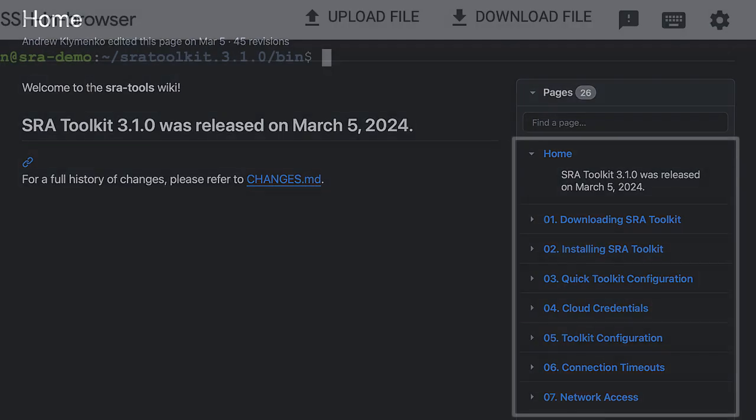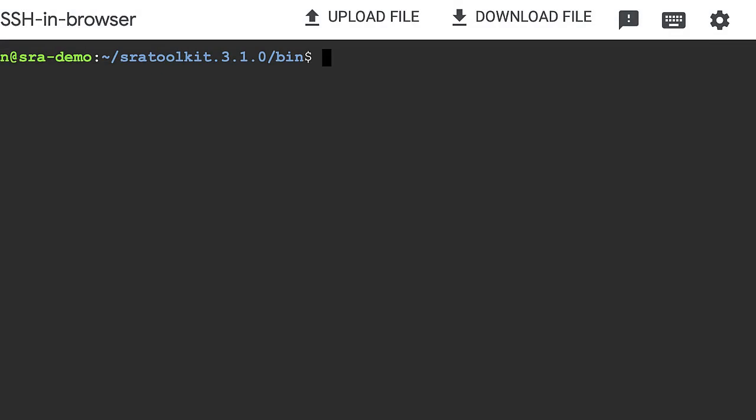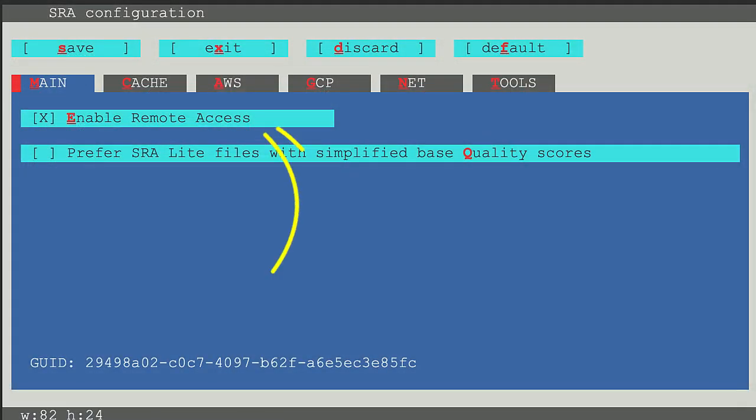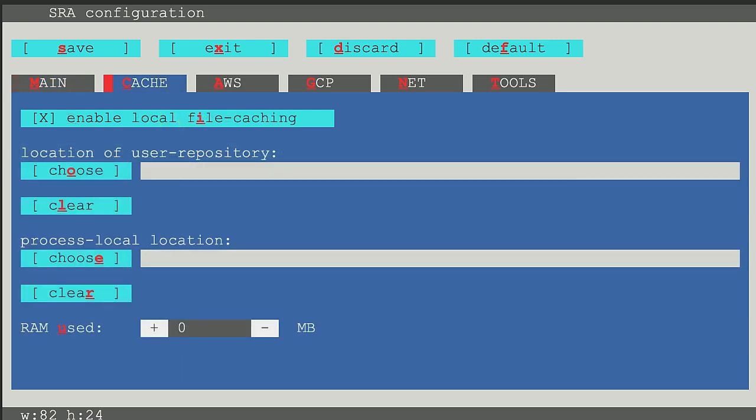I've now installed that version, and I will show configuring the toolkit because there are a few critical steps required to access these public data in the cloud. To get an interactive display for the configuration, type vdb-config -i. The first requirement is to enable remote access, which should be selected by default. You navigate this config menu either by tab or underlined letter. Type C, and you can decide whether you want data cached locally or not, and where you want it cached. If local cache is enabled, be sure that you specify a directory with sufficient disk space.